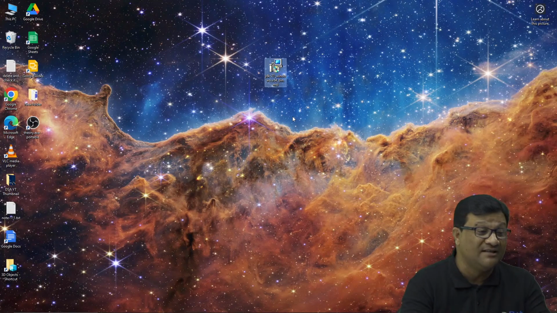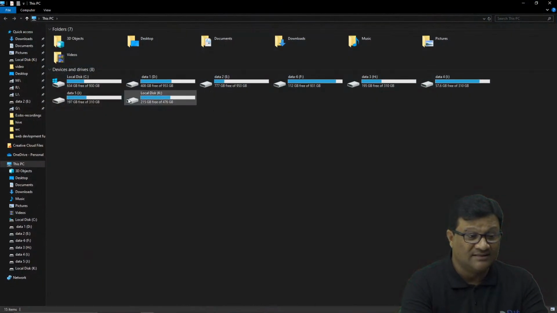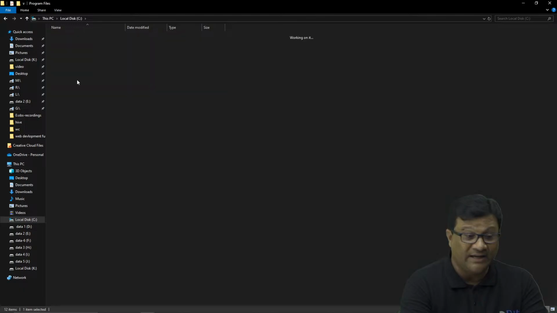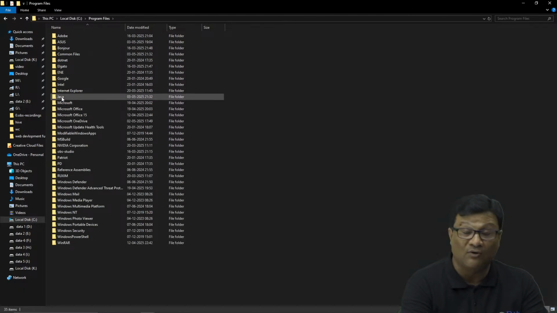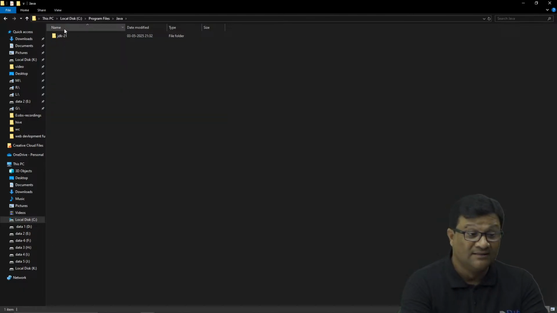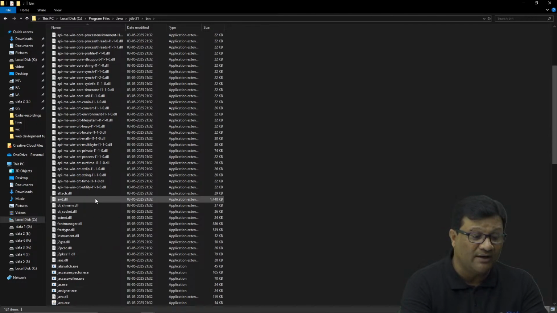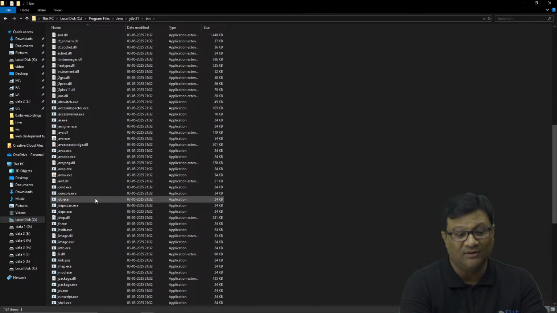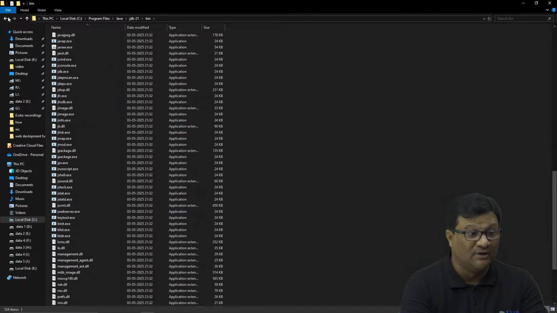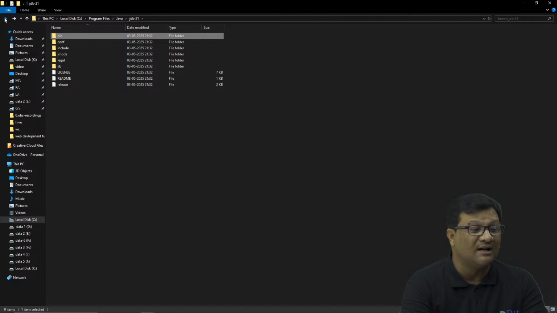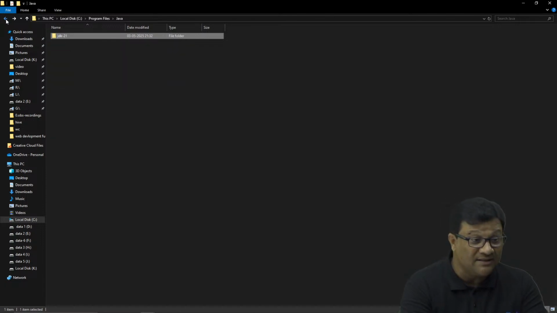Once Java is installed, check the C drive Program Files folder. In this Program Files folder you will find a folder called Java, and in this Java folder there is a folder called JDK 21, and in this JDK 21 there is a folder called bin. All the required tools are available in this bin folder. So this is how to install Java in your machine. It's a very simple step. I hope you understood. First, download the Java setup, then simply right click, install, and Java is installed in your machine.